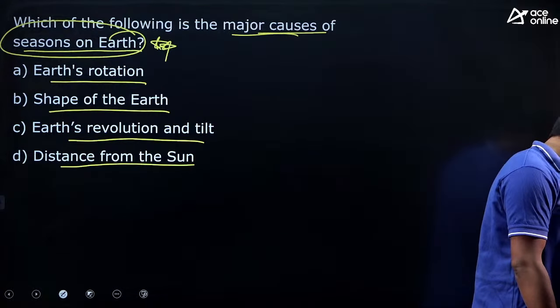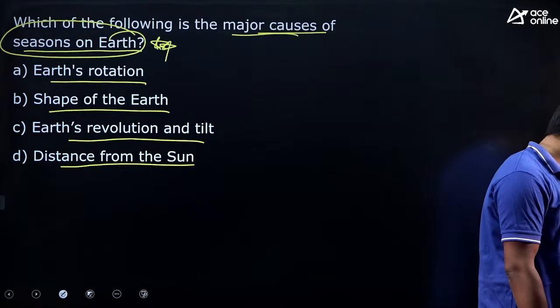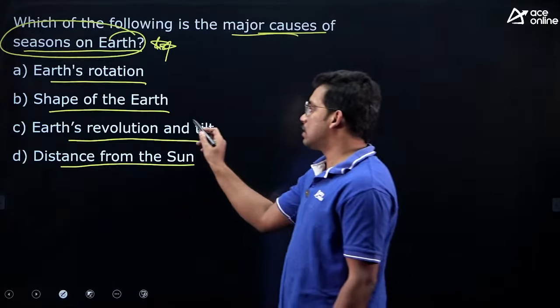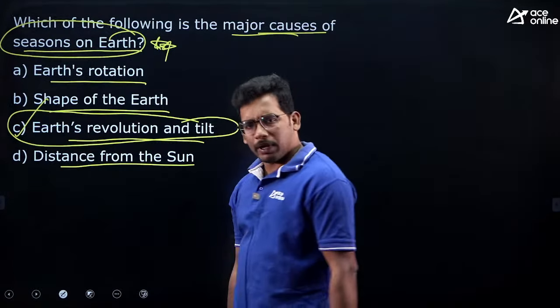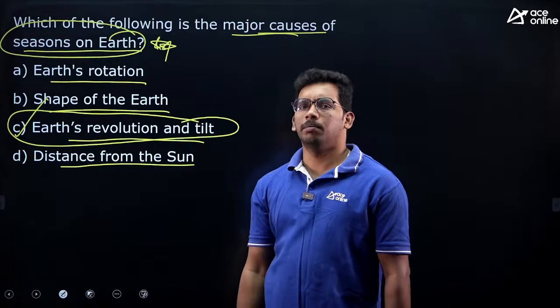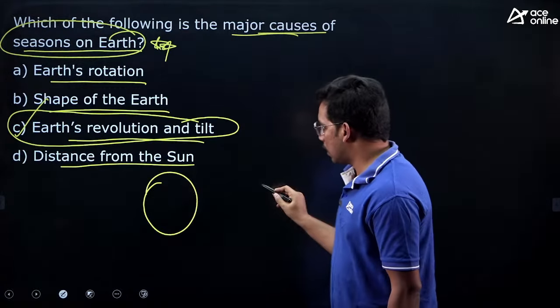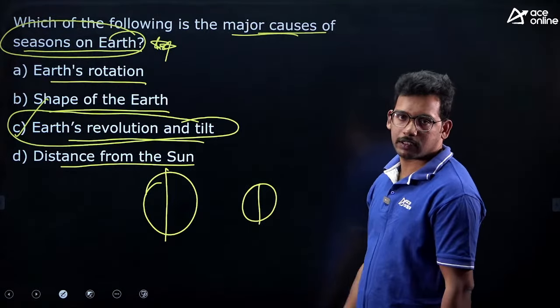Very good. Two people have answered, Sawmill and Shadow Monarch. Good, correct. So the answer is Earth's revolution and tilt. Let me briefly tell you the concept of tilt. Actually, if this is the sun and assume this is the earth, this is the vertical axis, right?